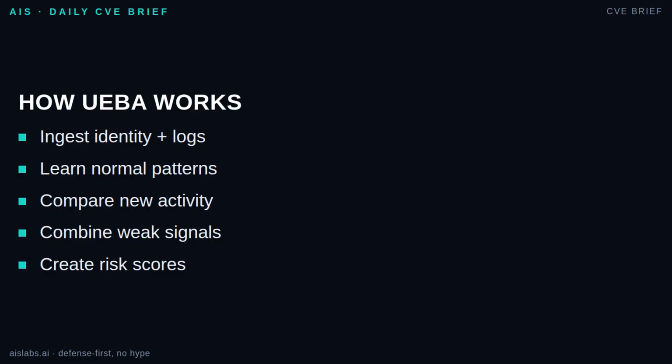Step 3. Build baselines. The system learns normal login locations, normal devices, normal working hours, common resources, peer groups, and typical data access. Step 4. Compare fresh activity against those baselines. Step 5. Combine signals into a risk score or risk alert. One event may not matter. Five unusual events tied to the same account may deserve fast review.